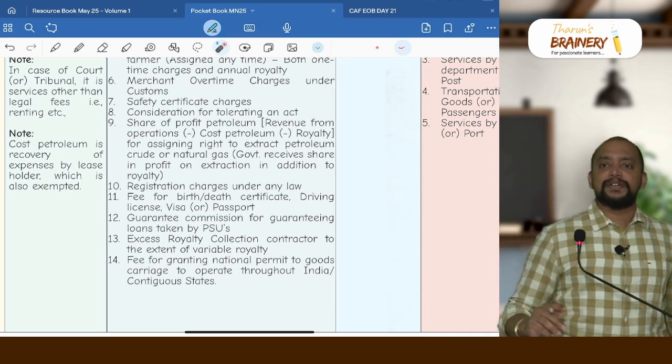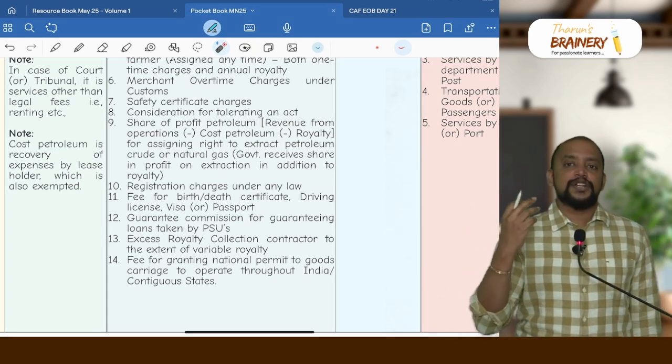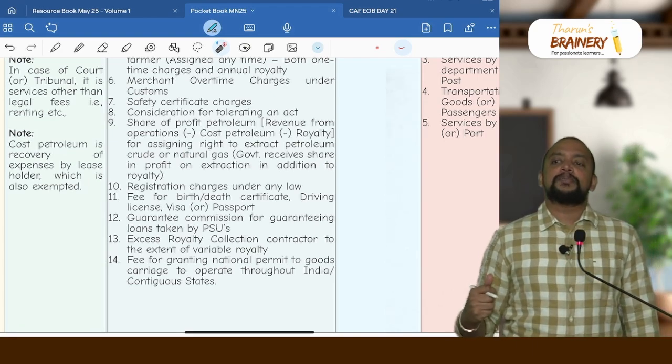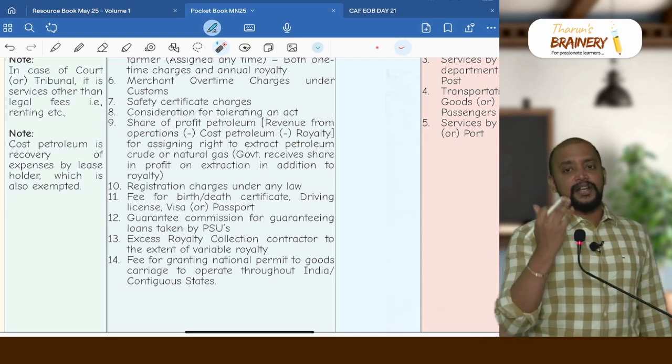So that recovery of expenses, cost petroleum, will be taken out and that is also exempted. The balance left is known as profit petroleum. In that profit petroleum, a percentage will go to the government and a percentage will go to the leaseholder. That percentage received by the government is exempted.